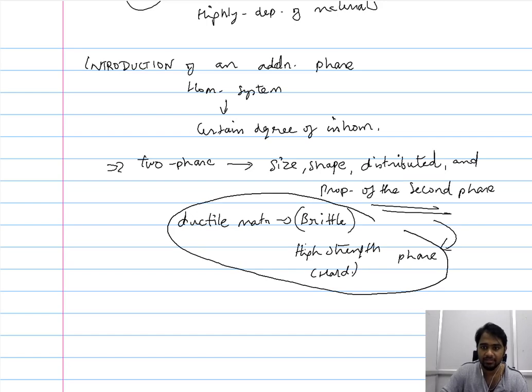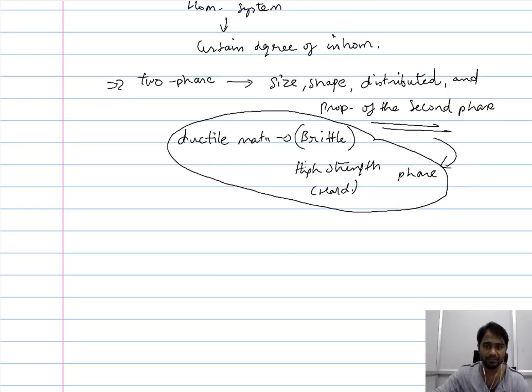There are other factors that still govern the property of the two-phase material. Even though by combining the ductile matrix and the hard phase we have to some degree taken care of the influence of the property of the second phase, we still have other factors to take into consideration, that is size, shape, and distribution. Depending on these other factors, including a new phase to enhance the strength of the system will render two different microstructures or two different systems.